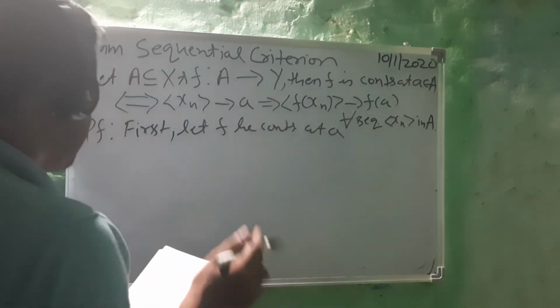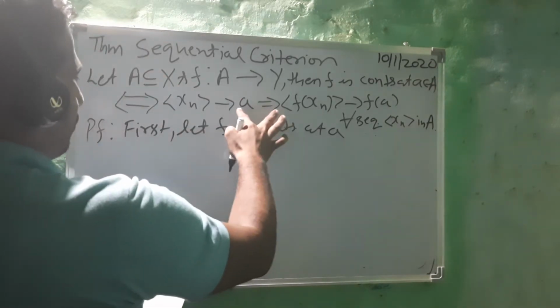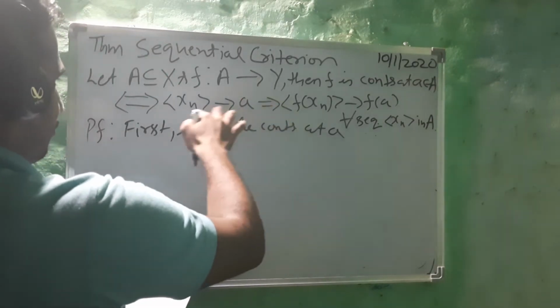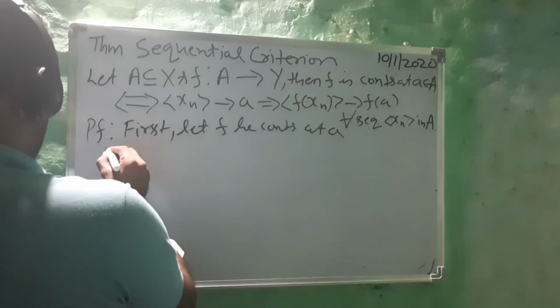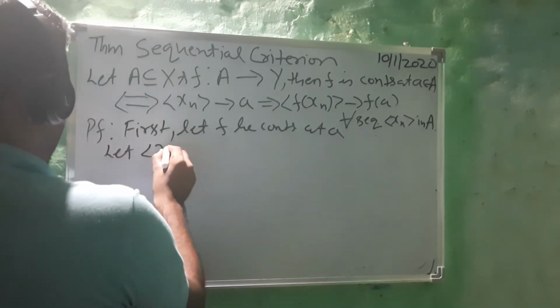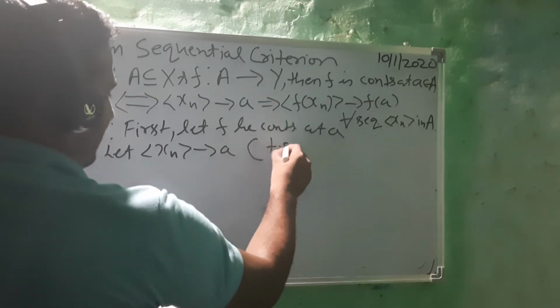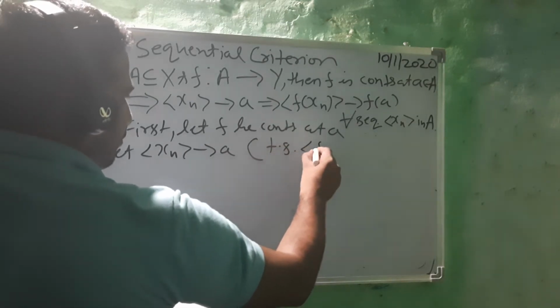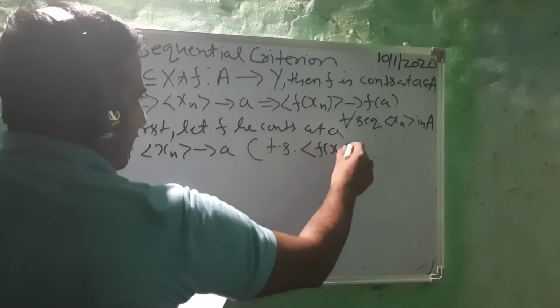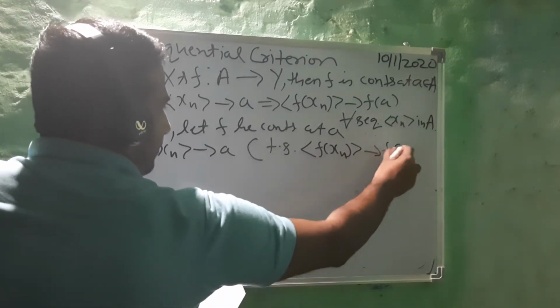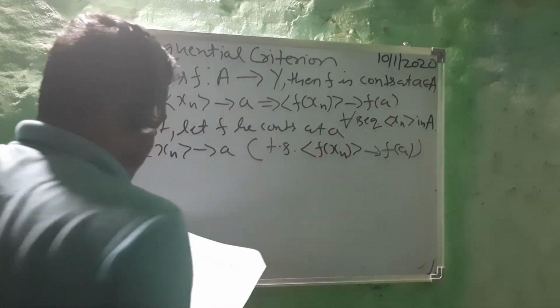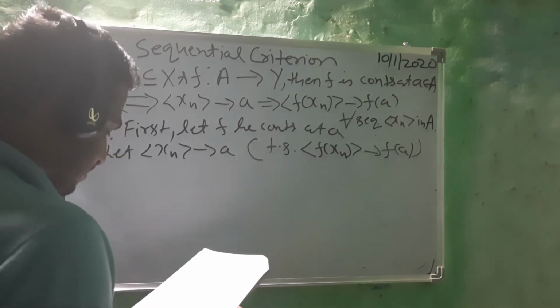What we have to show is that P implies Q, so we assume this. Let xn converge to a. What we have to show? It is always better to write: we have to show f(xn) converges to f(a).